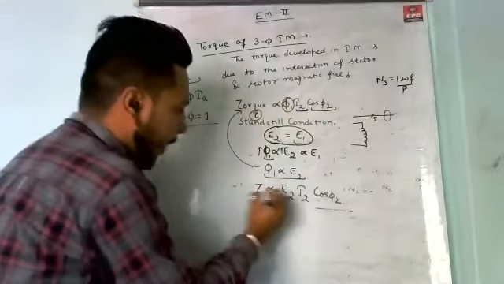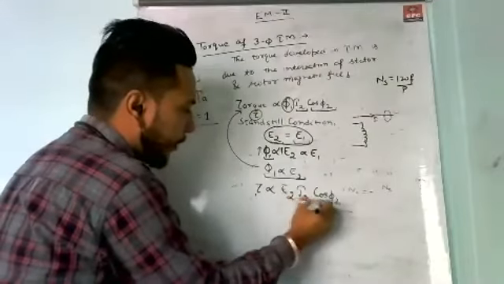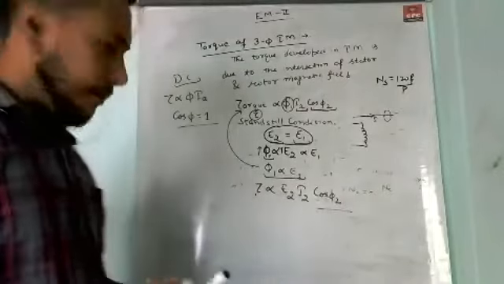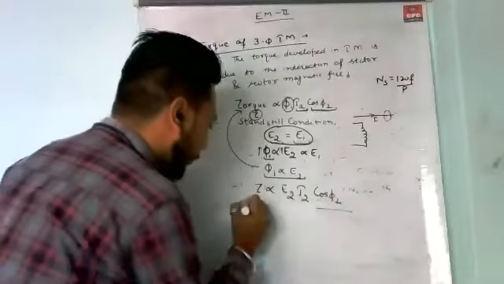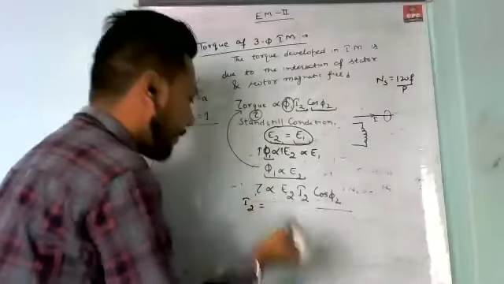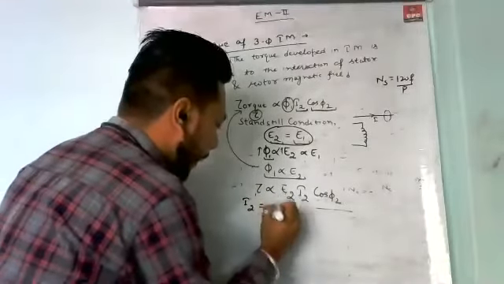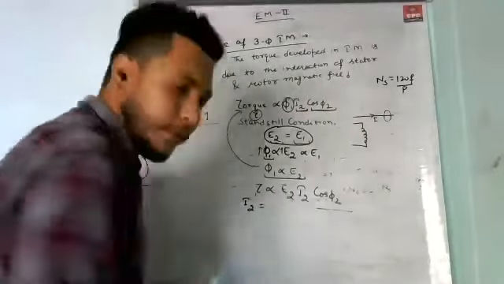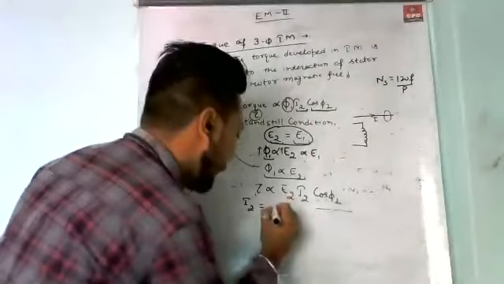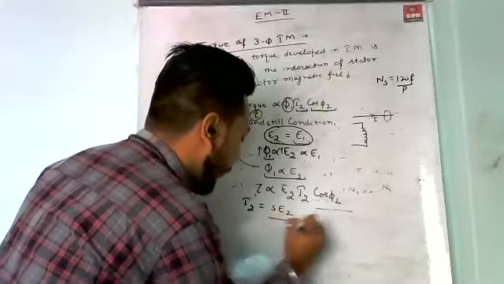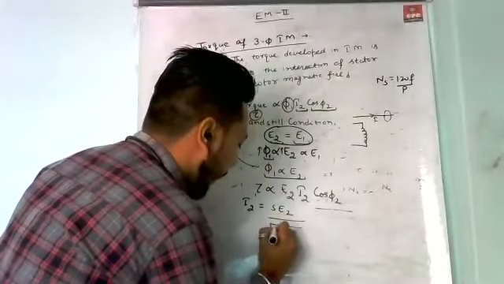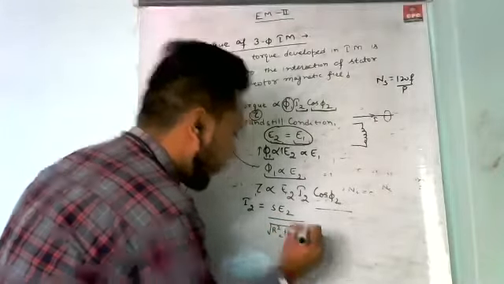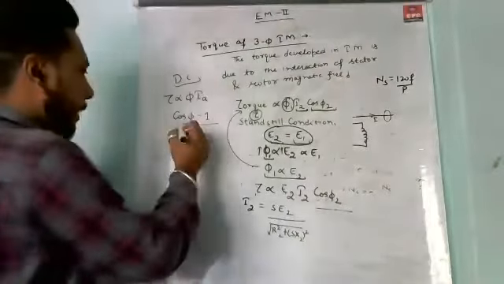Torque is represented by tau. Tau is directly proportional to E2 into I2 into cos of phi2. Now we know that the value of I2 is given by S into E2 upon under the root of R2 square plus (S into X2) whole square.